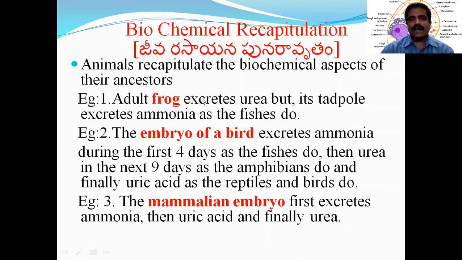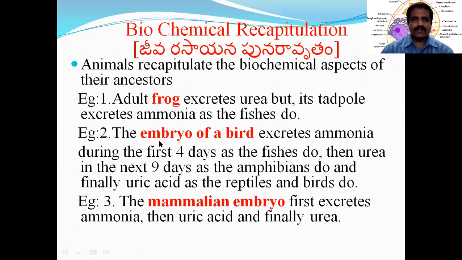An adult frog excretes urea, but its tadpole excretes ammonia. The excretion of ammonia is a feature of fishes, because the ancestors of frog are fishes. So like its ancestors, it is excreting ammonia. The frog is recapitulating its ancestral characters in its larval stage.